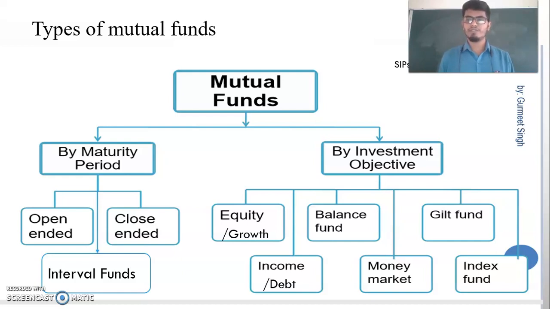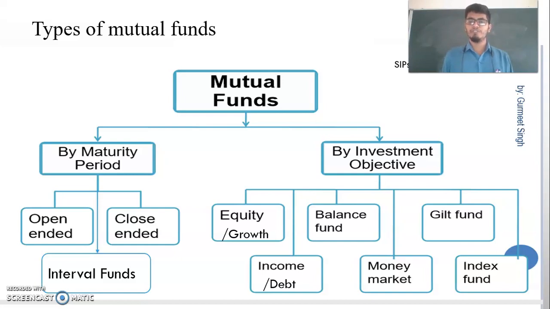Then comes interval funds. Interval fund is nothing but the mixture of open-ended and closed-ended schemes. So up to some year you cannot withdraw that one. For example, for first 3 years you cannot withdraw the mutual fund amount which you are invested. After 3 years you can withdraw any time.